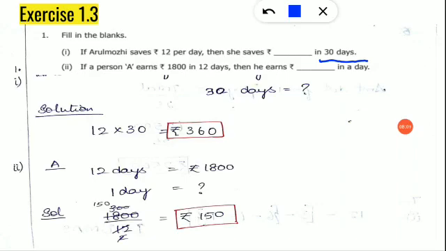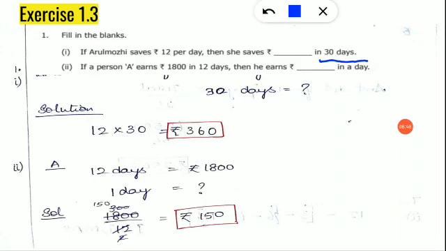If a person A earns 1800 rupees in 12 days, then he earns dash in a day. Now check. A person is earning 1800 rupees in 12 days. Okay, at the end of the 12th day only he will have 1800 rupees. So at the beginning of the first day, how much will he have? Okay, that is, he is going to work for one day and only then get the salary, and only then will the amount increase. Before that, he is going to start from 0. And here they are asking you to find the amount, for which 12 days is given.